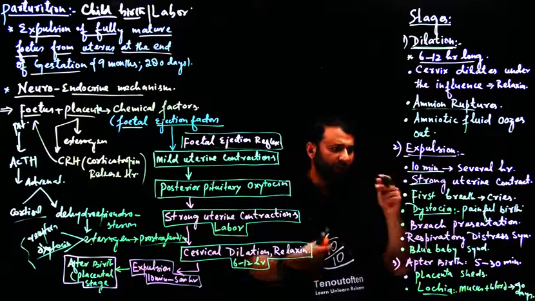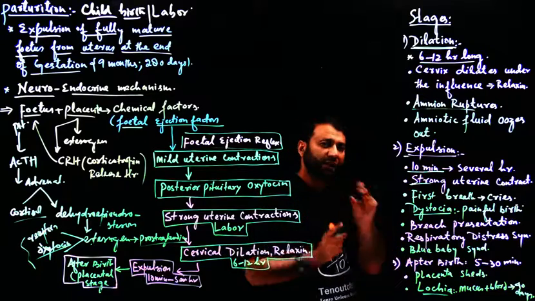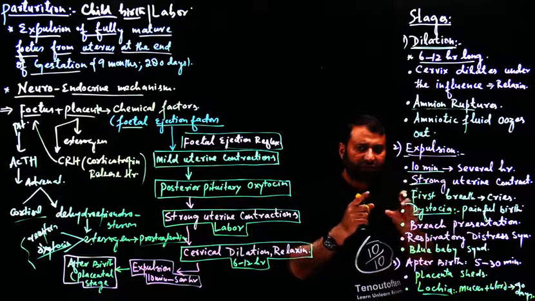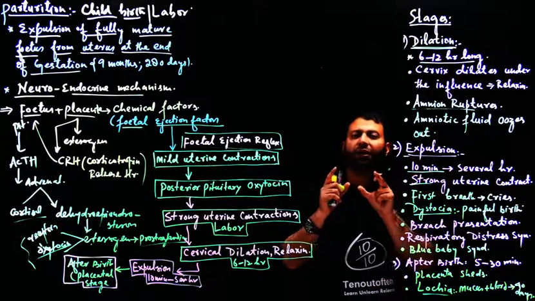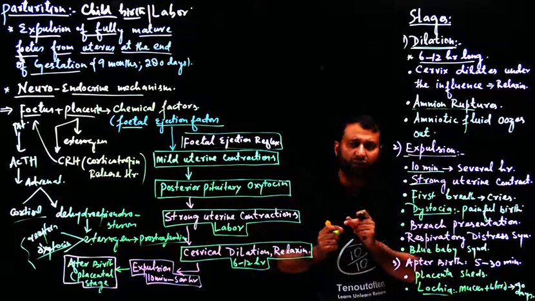And now when the fetus comes out, what is the first part of the fetus that comes out? It is the head part. Head पहले बाहर आता है, and as soon as the head of the fetus is expelled out of the body, the baby cries. Why does the baby cry? Baby cry क्यों करता है पहले?